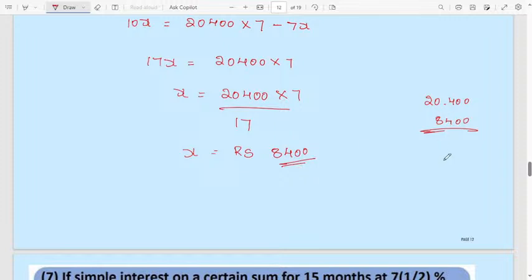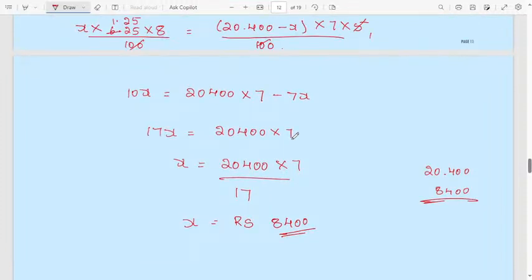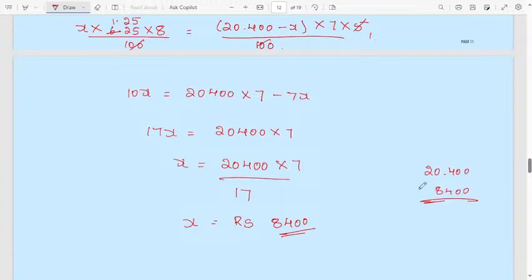No need to simplify, roughly you can do it. Exactly you will get here 12,000. 12,000 is bigger. The smaller part will be 8,400. Exactly 12,000 you will get here.